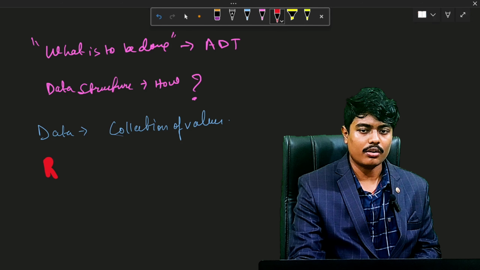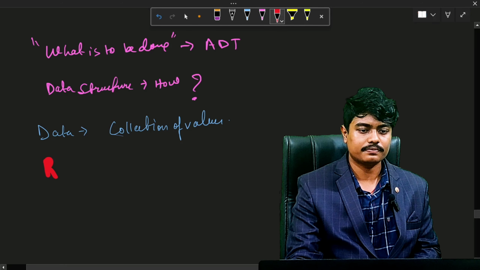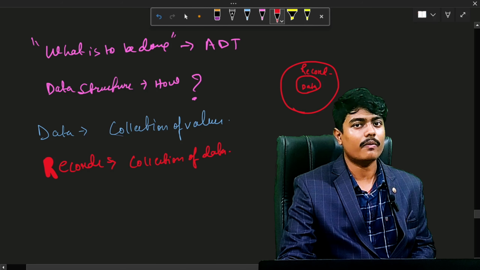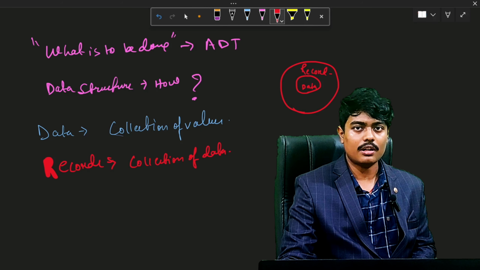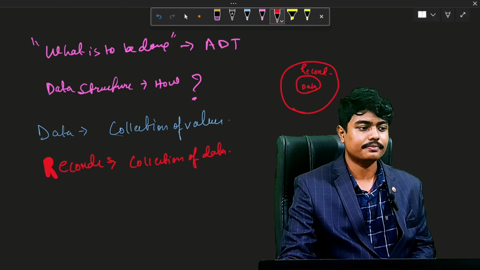And then, what are records? Record can be defined as a collection of various data types. So this one is data, and record is a superset of it, that is, it's a collection of data. When data is collected and formed as a collection, then the collection is termed a record.